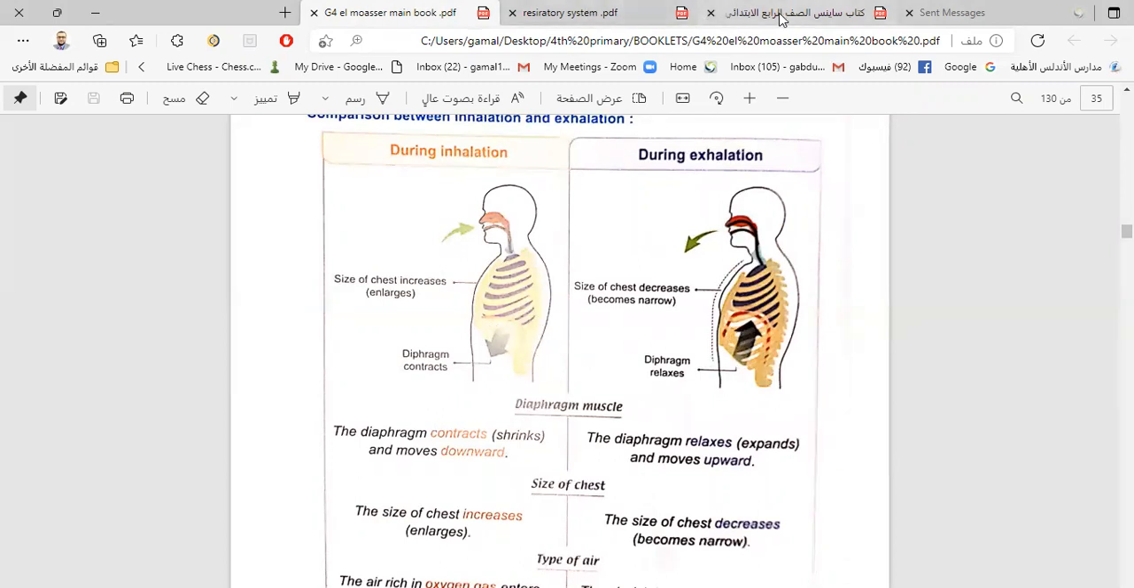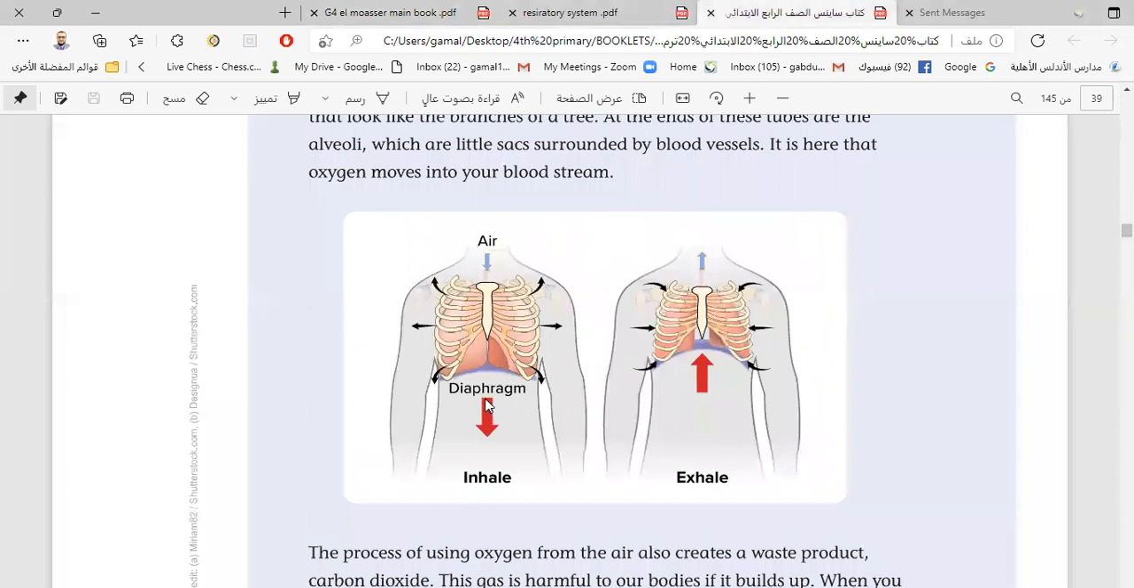You can see in the school book, you can open also the school book here. We have the diaphragm found in the bottom of the two lungs, and it separates the chest cavity (تجويف الصدر) from the abdominal cavity (تجويف البطن).